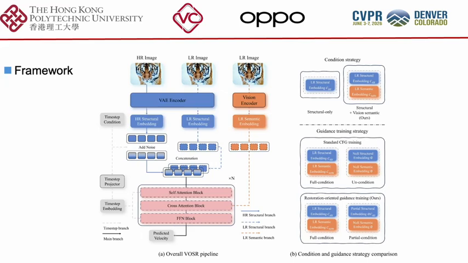Another important design is our restoration-oriented guidance. Standard classifier-free guidance uses a fully unconditional branch. But for VOSR, completely removing the LR input is not ideal, because the model would need to learn generic image generation from scratch. Instead, we use a partially conditioned branch. It keeps weak LR structural cues while removing semantic guidance. In this way, the guidance direction is still anchored to the input image, which is more suitable for restoration.